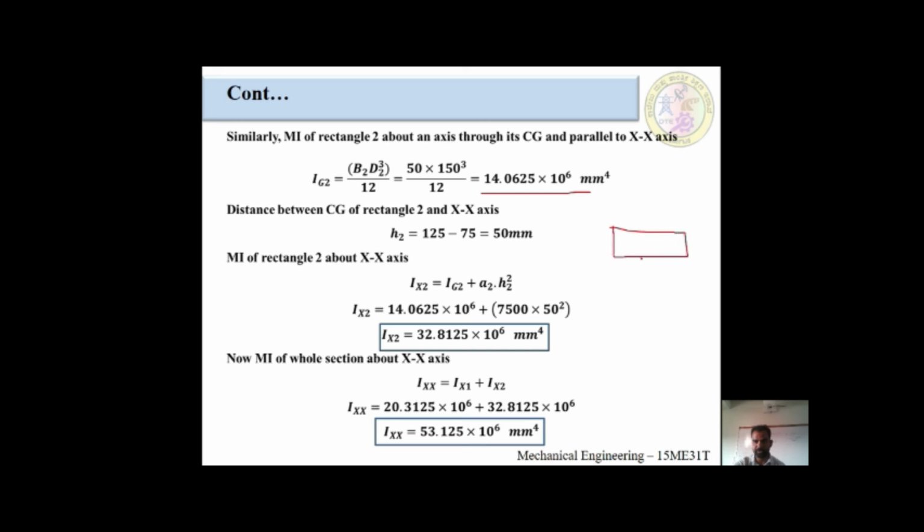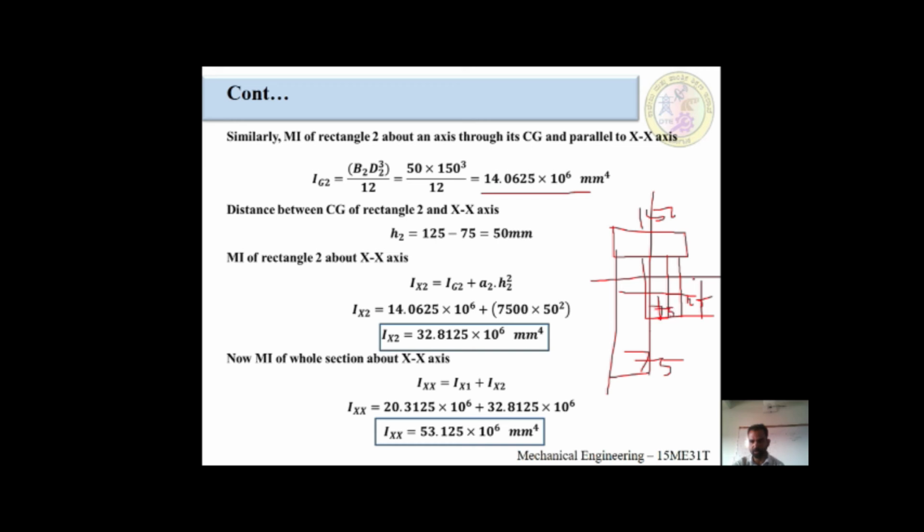This is the T section. This is 150 millimeter from here to here. From the lowest part to the center of gravity, y bar is equal to 125 millimeter. After that, from here to here, it is 75. This total distance is 150, and 150 means half of this component is 75.